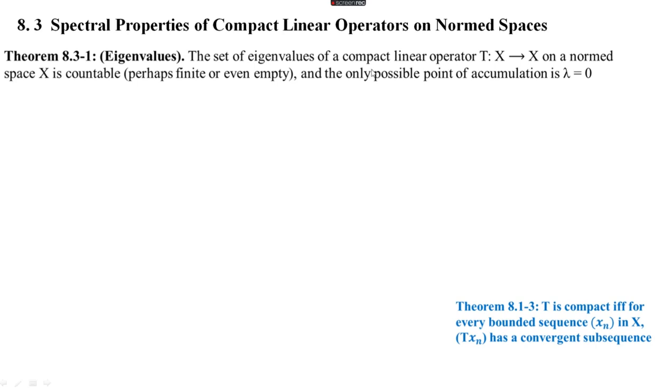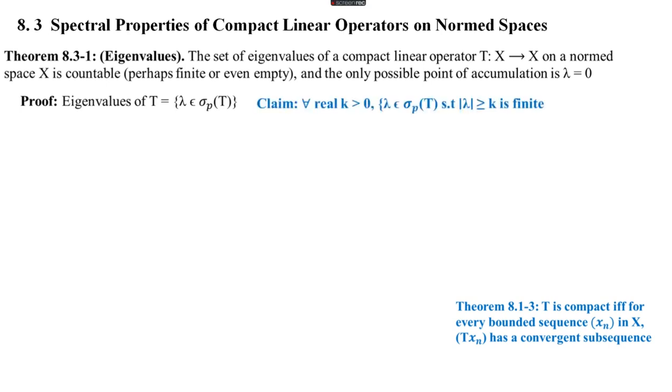So we are going to prove that the set of eigenvalues is countable. For this, we know that eigenvalues of a linear operator are the lambda belongs to sigma_p(T), that is, the elements of the point spectrum are known as eigenvalues. Or also we know that lambda is an eigenvalue of T means there exists x not equal to 0 such that Tx equal to lambda x. Okay. So we are going to prove that for every real number k greater than 0, the set of all lambda belongs to sigma_p(T) such that modulus of lambda greater than or equal to k is finite. So we have to prove that sigma_p(T) is